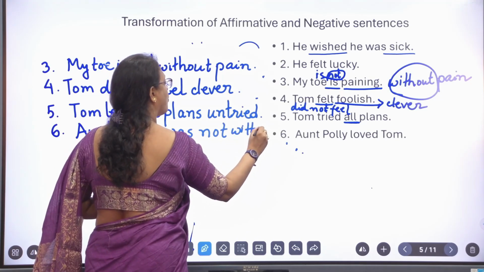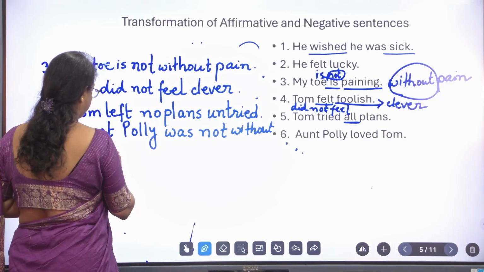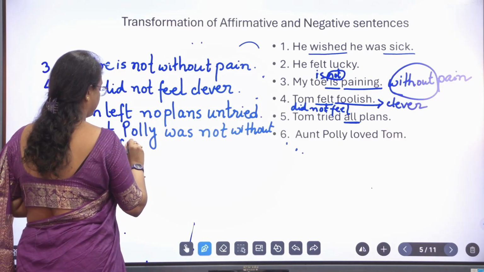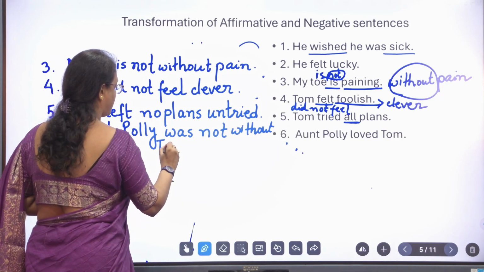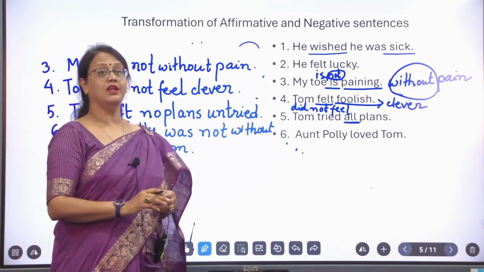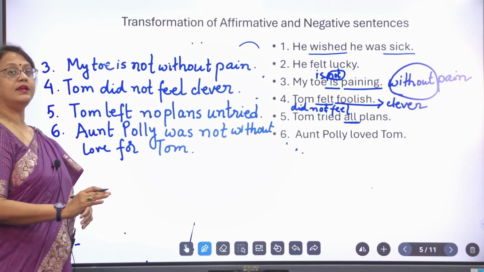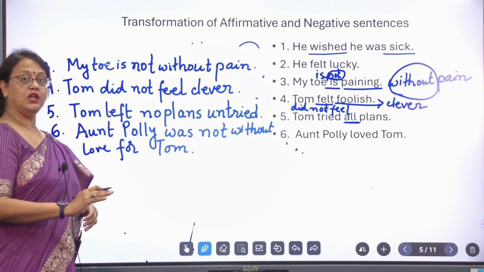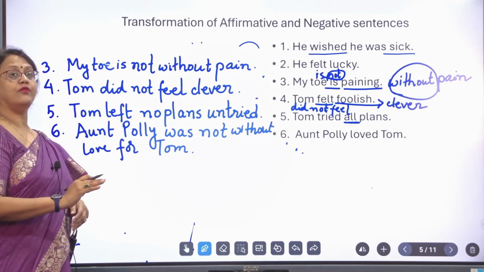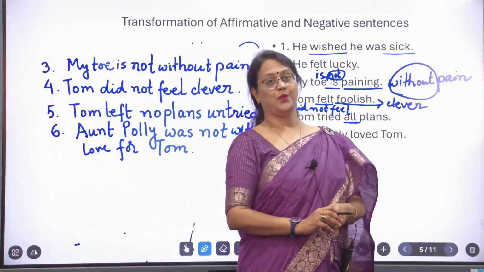Aunt Polly was not without love for Tom. So the meaning of these two sentences is absolutely the same. Aunt Polly was not without love for Tom means actually Aunt Polly loved Tom.